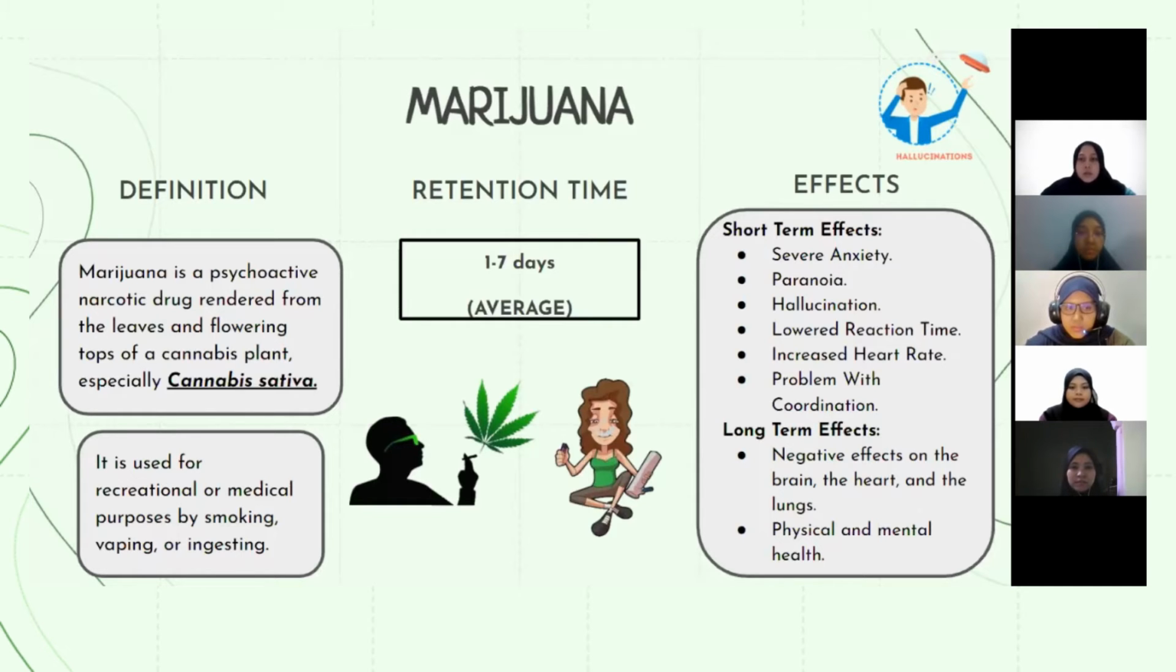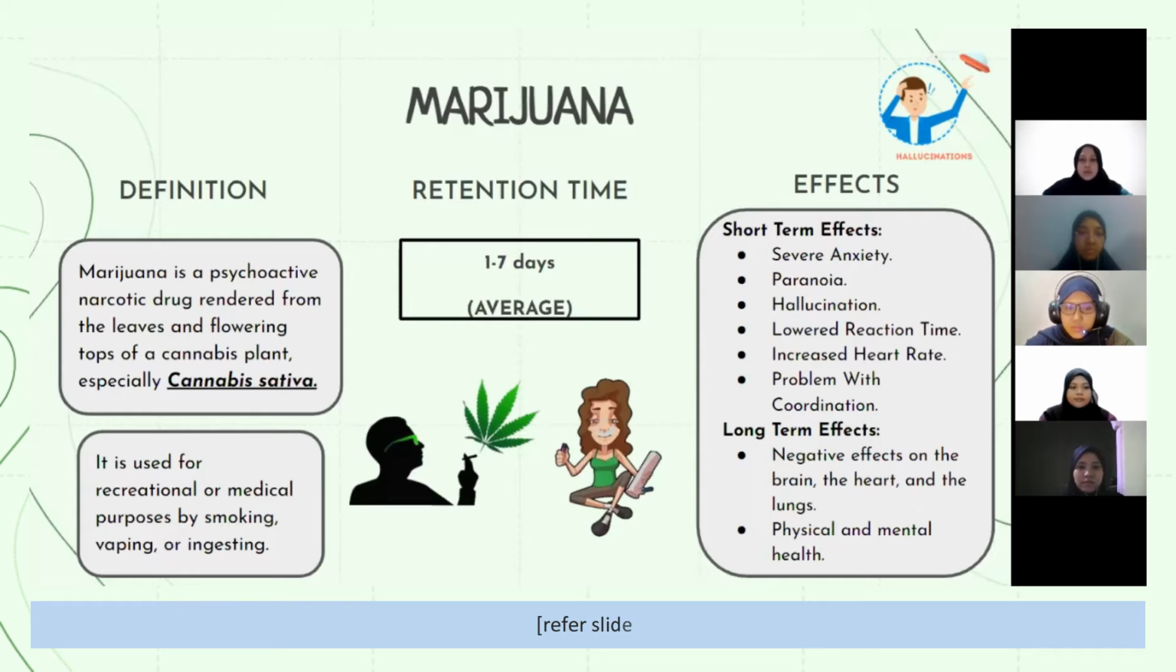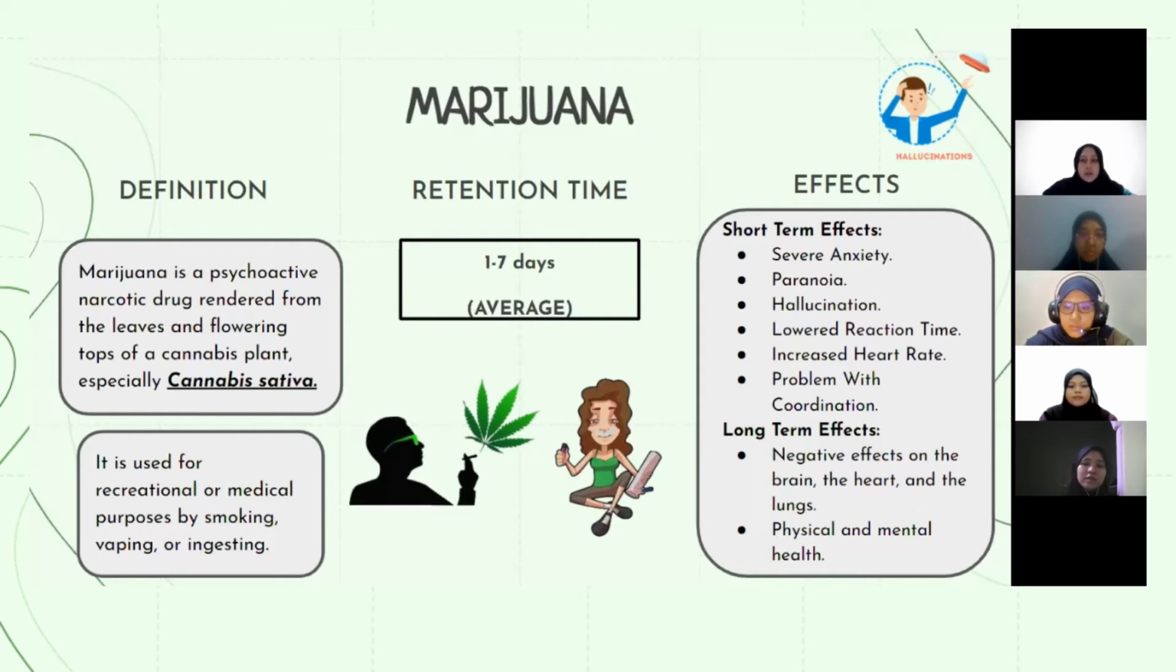For the definition, marijuana is a psychoactive narcotic drug rendered from the leaf and flowering tops of a cannabis plant, especially cannabis sativa, that is used for recreational or medical purposes by smoking, vaping, or ingesting. It is also known as weed, pot, grass, bud, and ganja. Some people smoke marijuana in hand-rolled cigarettes called joints. The main psychoactive or mind-altering chemical in marijuana responsible for most of its intoxicating effect is delta-9 tetrahydrocannabinol, or THC, like what Sister Farhanah has said just now.